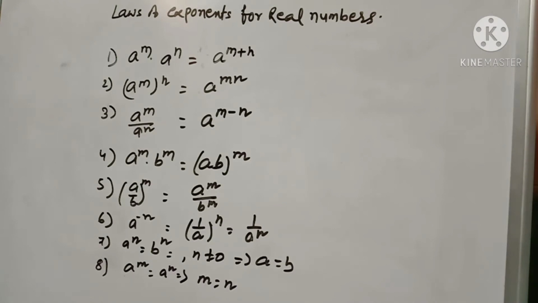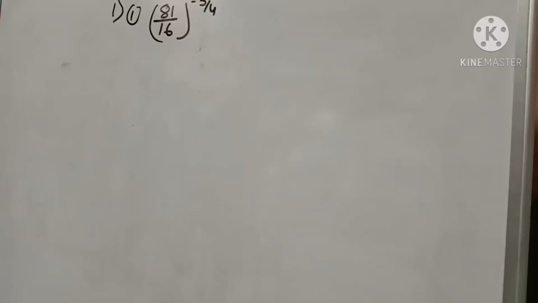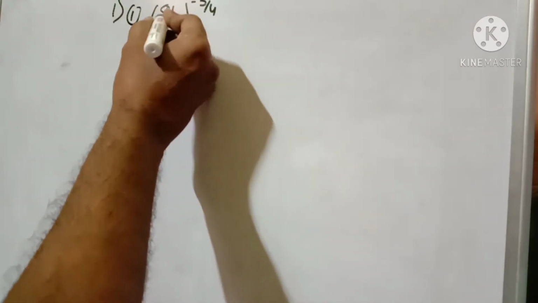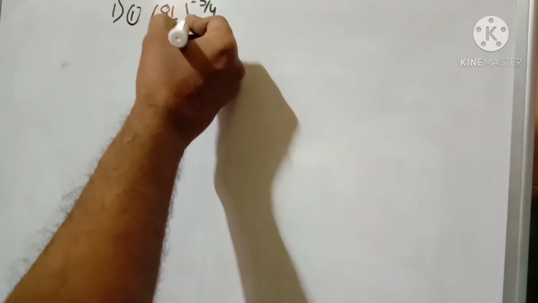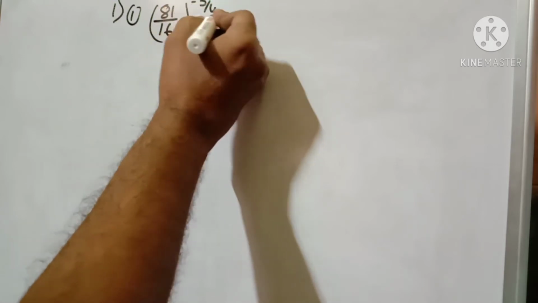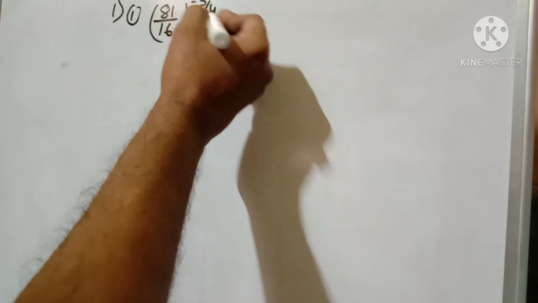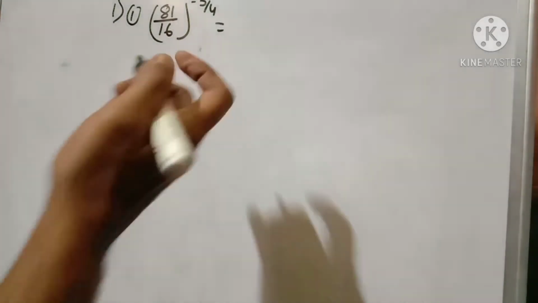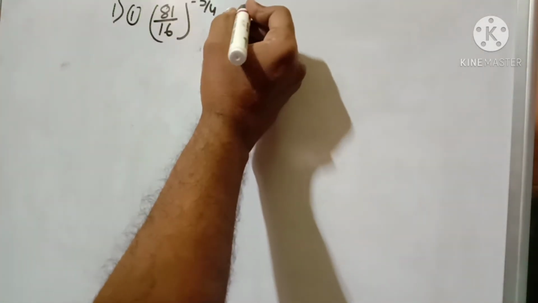Now see, I am solving a few sums. Question number 1: it is given 81 by 16 to the power minus 3 by 4. This part you can write reciprocally, so the sign of the power will be changed.